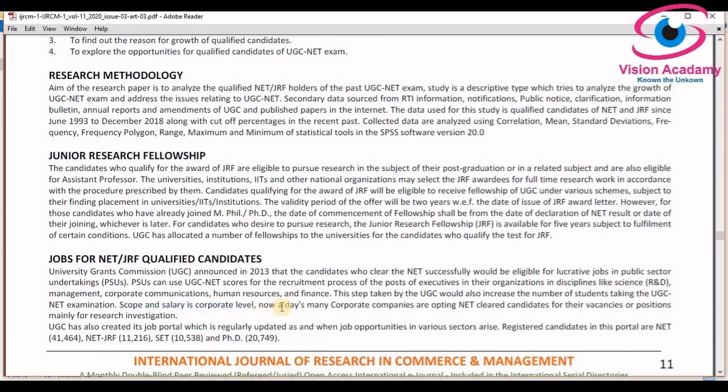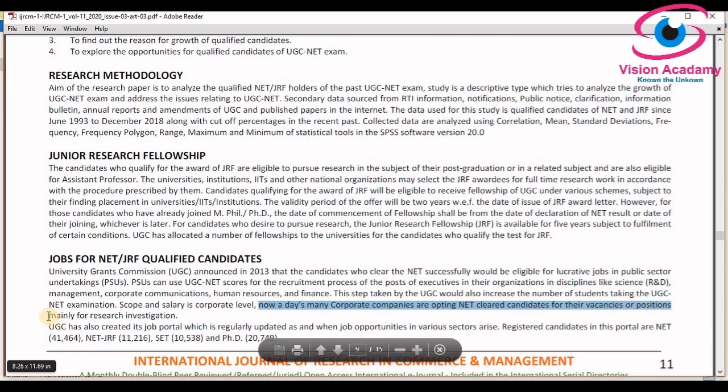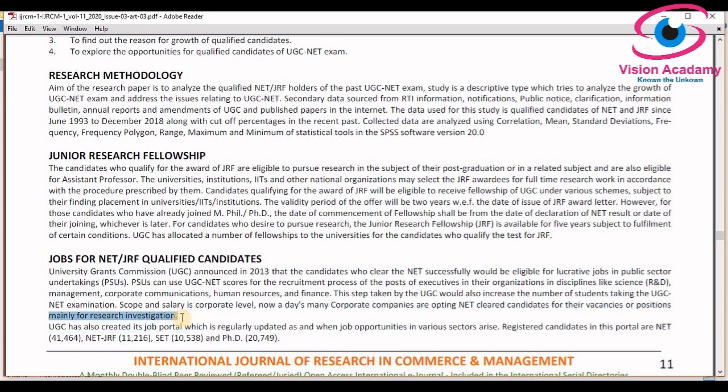One more important thing is that nowadays many corporate companies are opting for NET cleared candidates for their vacancies and positions, mainly for research and investigation. You should keep in mind that qualified NET and JRF candidates are not limited to universities and degree colleges as assistant professors; they are also eligible in PSU and in the corporate sector.